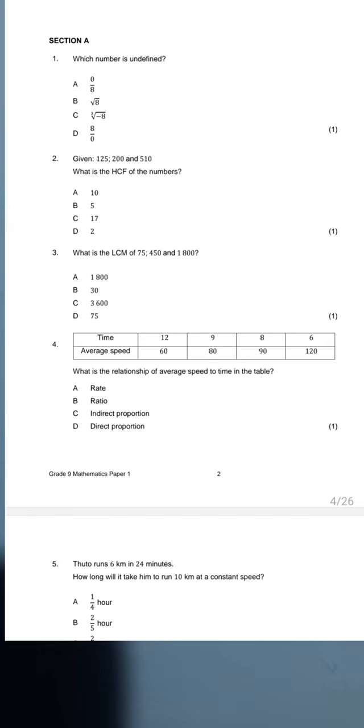So what is the relationship? Number 4 is saying, what is the relationship of average speed to time in the table? Guys, what is the relationship of average speed to time in the table? Now, A says rate. Is it rate? Okay. B, is it ratio? C, is it indirect proportion? Or D, is it direct proportion?